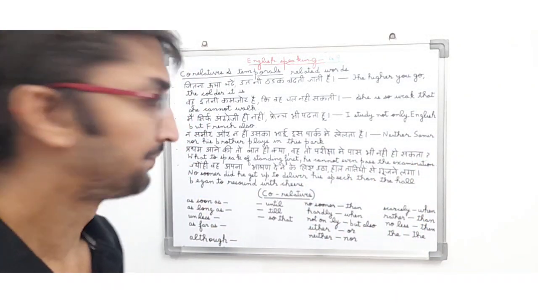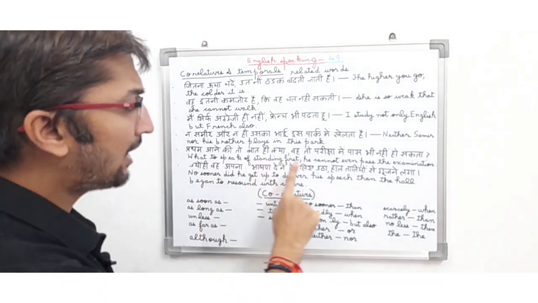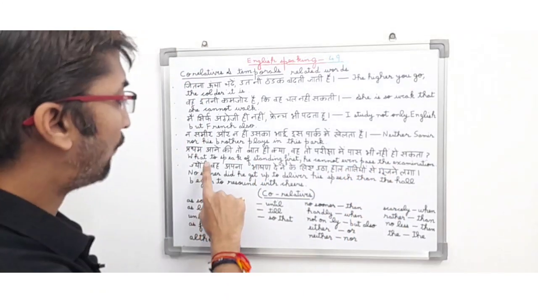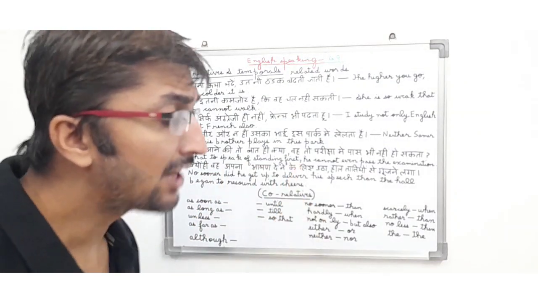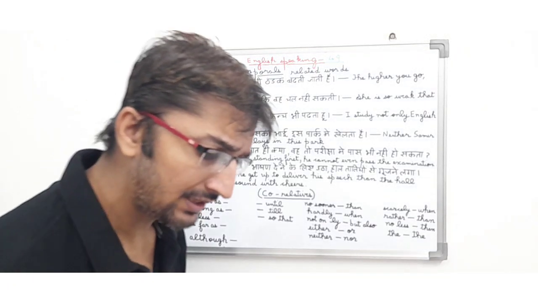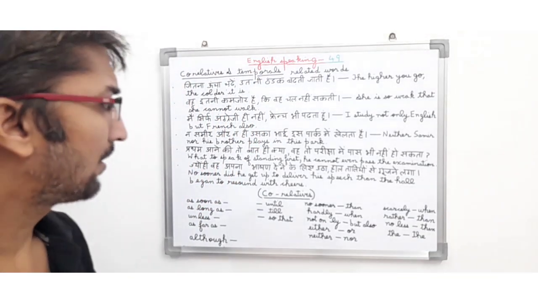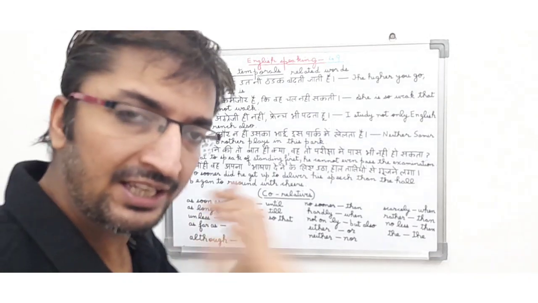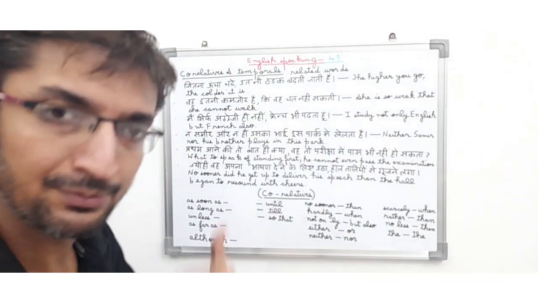प्रथम आने की तो बात ही क्या, वह तो परीक्षा में पास भी नहीं हो सकता. In English, what to speak of standing first, he cannot even pass the examination. So in this sentence the person is trying to say कि about a student that he even cannot, वो तो फर्स्ट प्रथम आने की बात तो छोड़िए, वो परीक्षा को पास भी नहीं कर सकता.